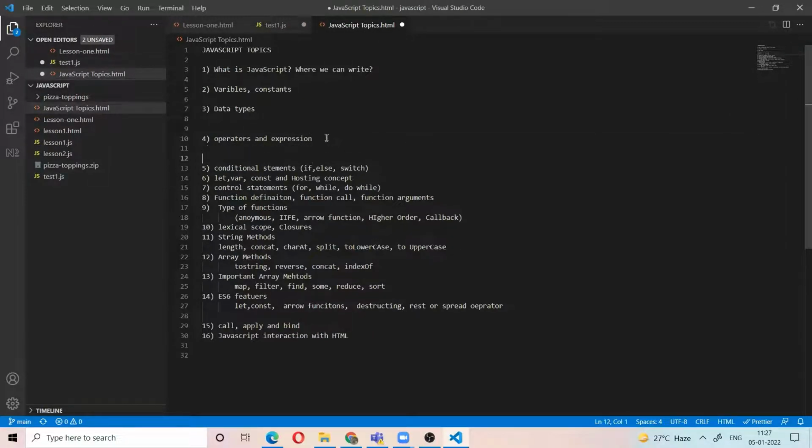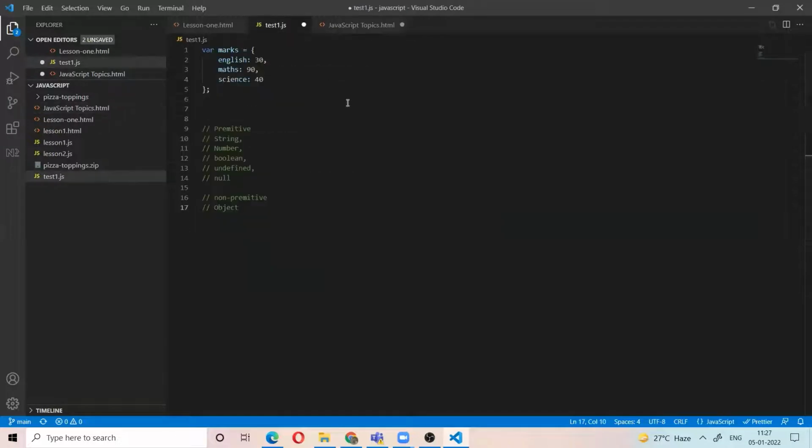Operators and expressions. For example, you know the maths: 2 plus 3 equal to 5. This is called an expression, a mathematical expression. Here, plus and equal to are the operators.